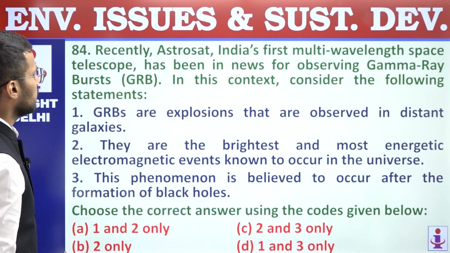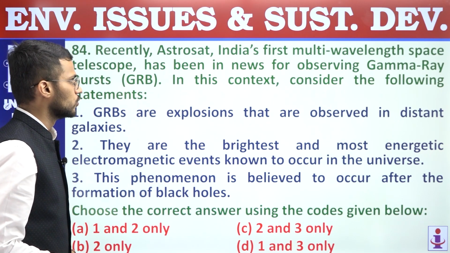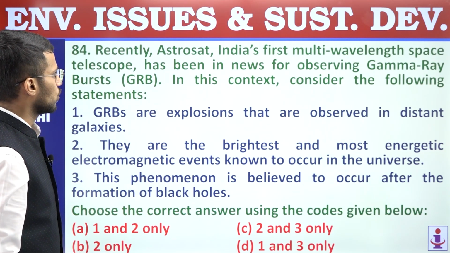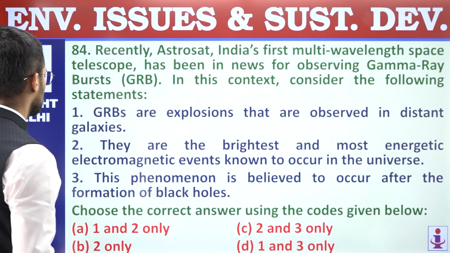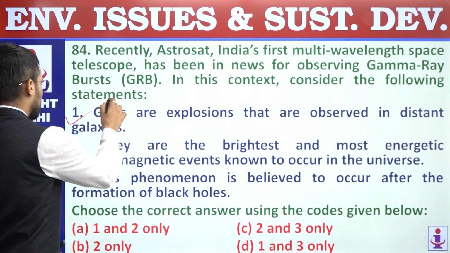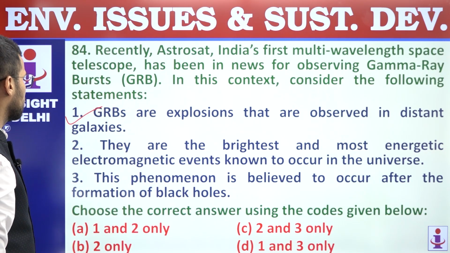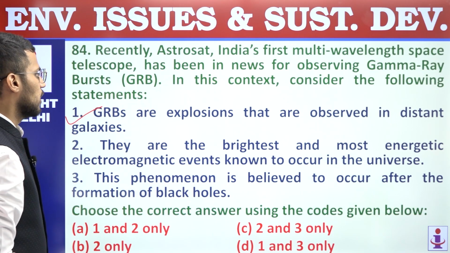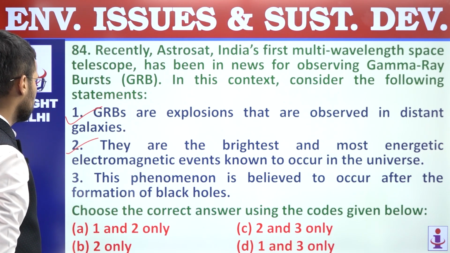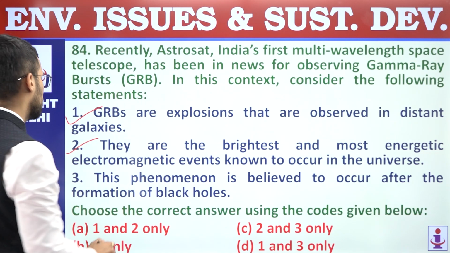Recently, AstroSat, India's first multi-wavelength space telescope, has been in news for observing gamma ray bursts, GRB. In this context, consider the following statements. First, GRBs are explosions that are observed in the distant galaxies. Correct statement. Second, they are the brightest and most energetic electromagnetic events known to occur in the universe. Correct statement. Third, this phenomenon is believed to occur after the formation of black holes.